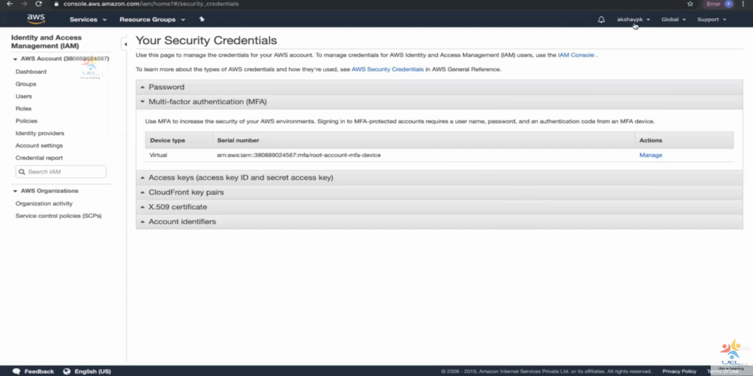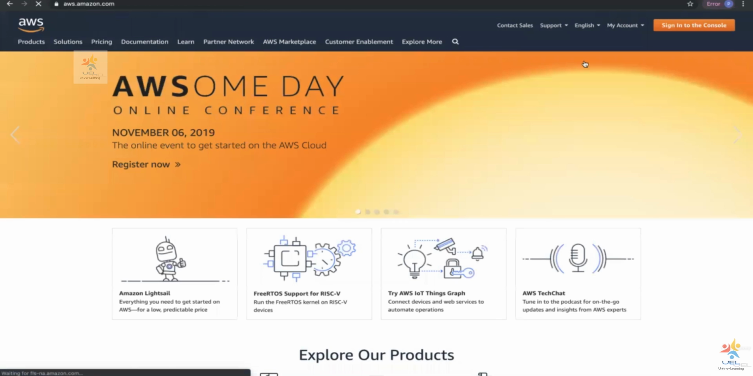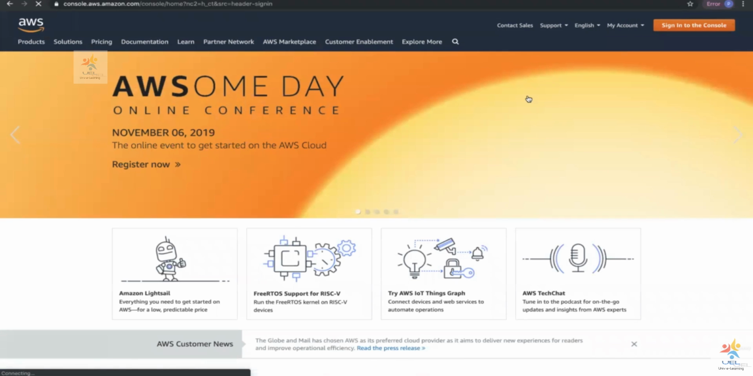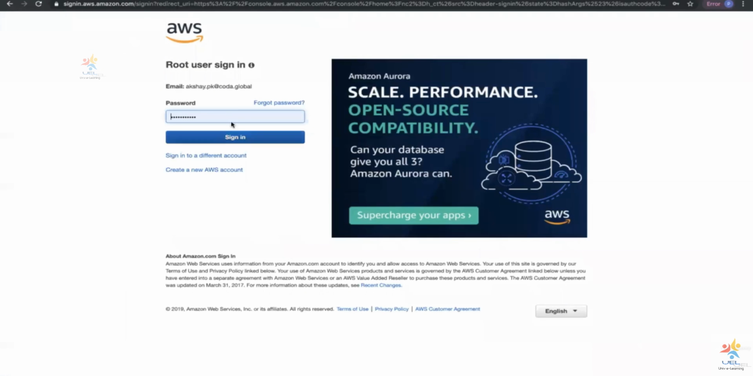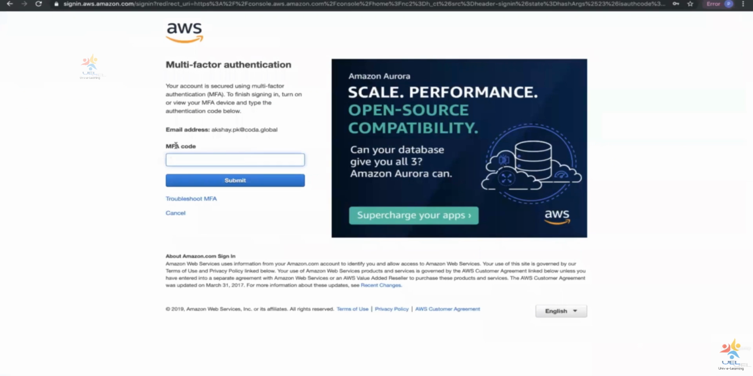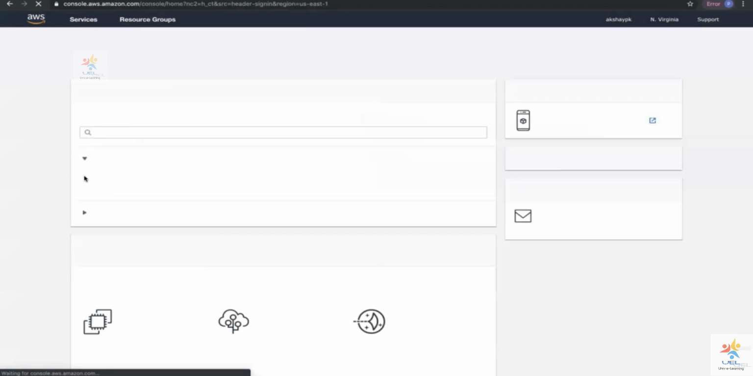So now if I log out of the root account, if I sign out of the root account, and I sign in again back to the console, I'm going to present my username and password, or the root user sign in, email ID and password with which I created the AWS account. It's going to ask for the MFA code, which is the second layer of security right now that we have set up. And when I submit, it's going to log in back to the AWS console.